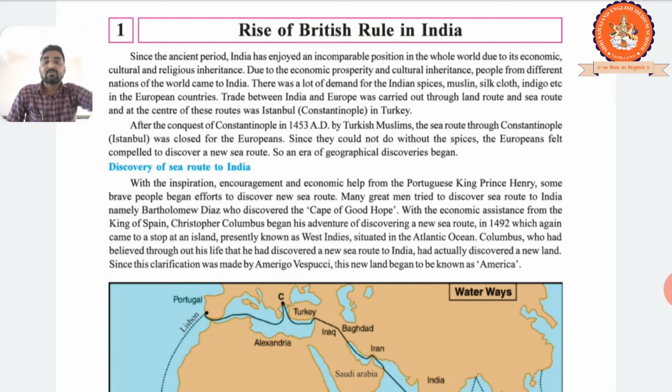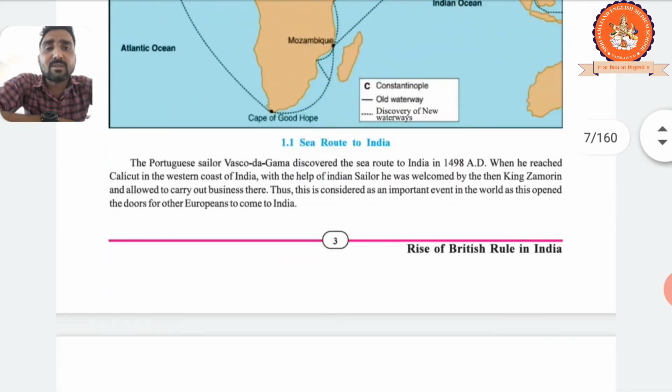Clear? This is the person who found out, who discovered the sea route to India. Who first tried the sea route to India? Christopher Columbus. Before that, Bartolomeu Diaz. Right? But these are the persons who made it a success. The Portuguese sailor Vasco da Gama discovered the sea route to India in 1498. Right?